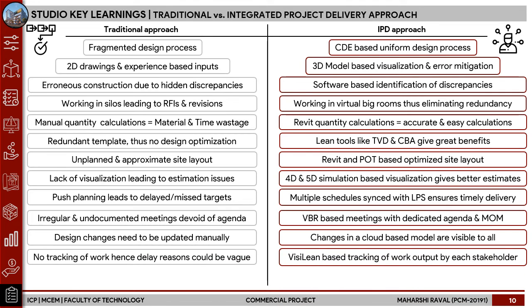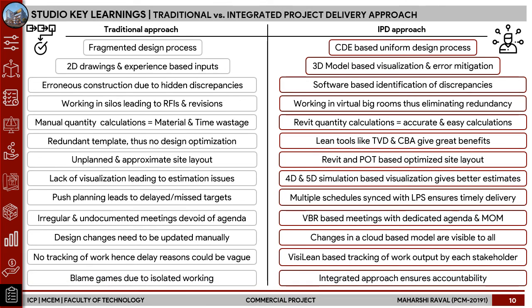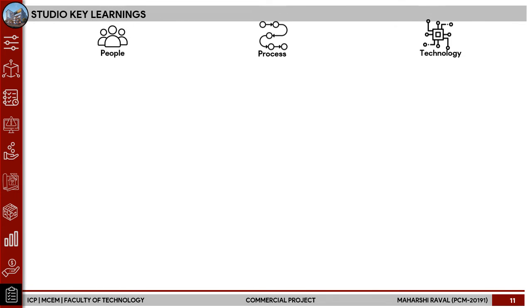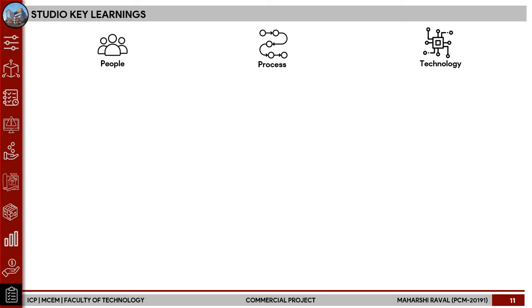There is no live tracking, and delay reasons cannot be found in the traditional approach, while in IPD we can use a lot of software that is present to track the site and work progress continuously. And normally the traditional approach has a lot of blame games due to isolated working, while integrated project delivery would have everybody working together, which will ensure accountability. Through this studio, we have understood that people, process, and technology are the three main things in a project, where people and process play a very important role while technology is right there to support them.